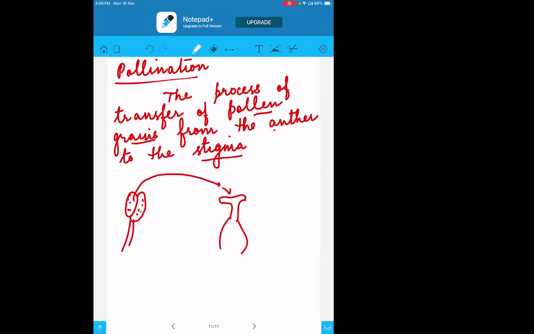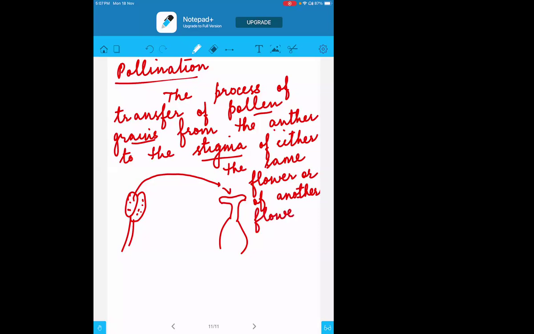So it is the process of transfer of pollen grains from the anther to the stigma of either the same flower, or another flower of the same kind.